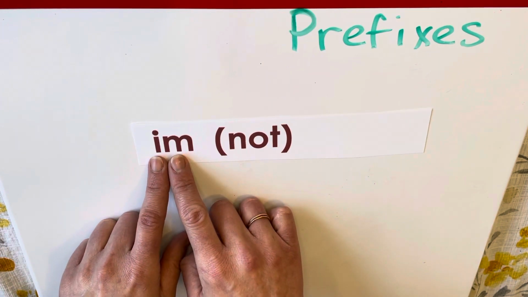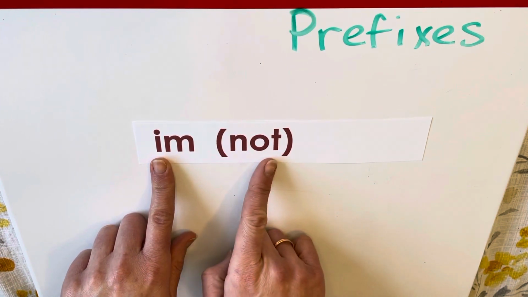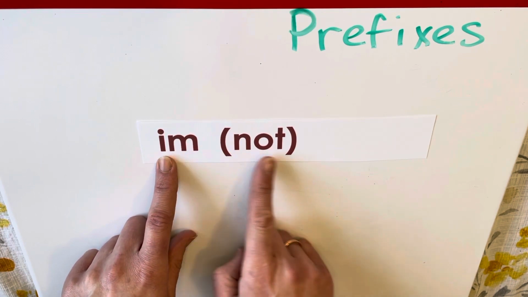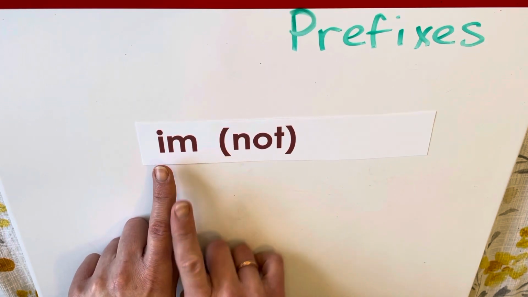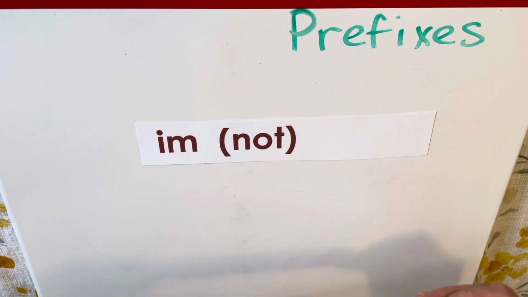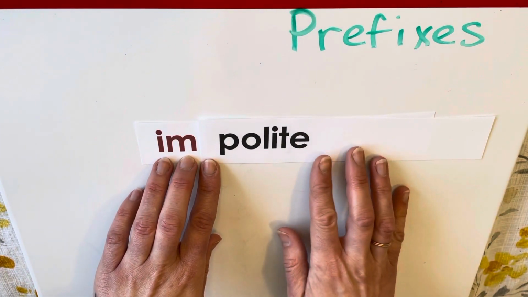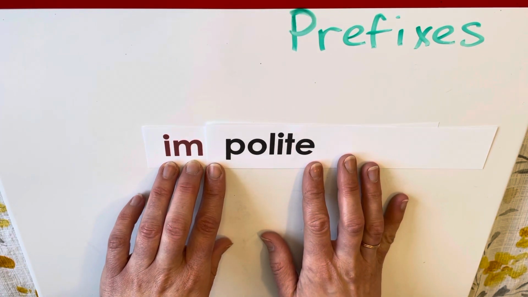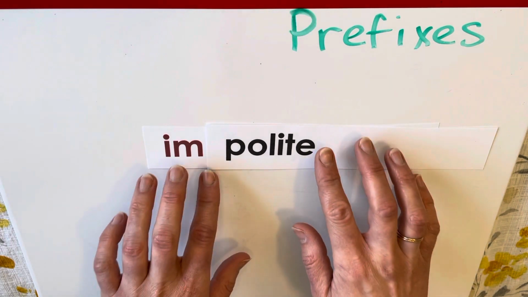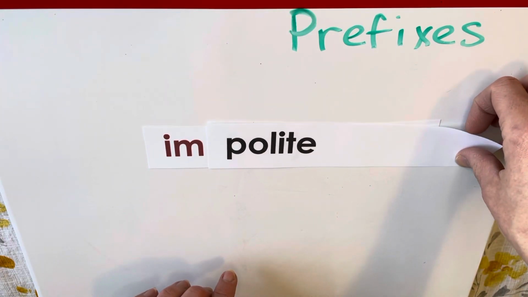All right, the next prefix that we use very often is im. The prefix im also means not, okay? So when we're putting the prefix in front of a base word, it's just going to mean not or opposite of, okay? Here's an example, impolite. If somebody's being impolite, they are not polite, right? Impolite, okay?